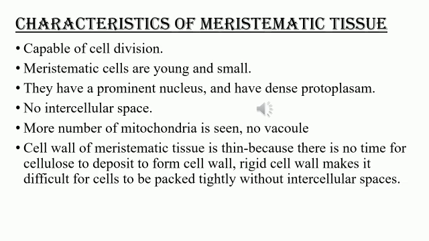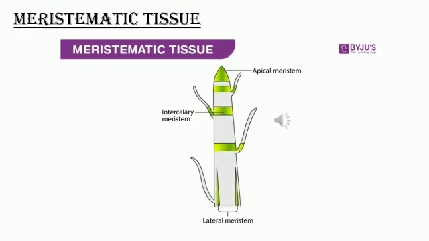The cell wall of meristematic tissue is very thin because there is no time for cellulose to deposit to form the cell wall. A rigid cell wall makes it difficult for cells to be packed tightly without intercellular spaces. So children, in this particular slide, you can see how meristematic tissue looks like. It is there in your textbook also. Refer to page number 69.